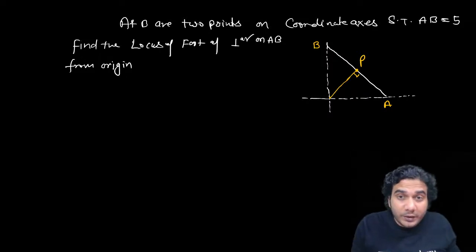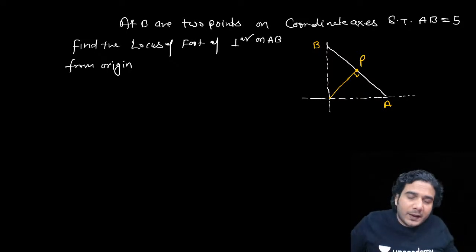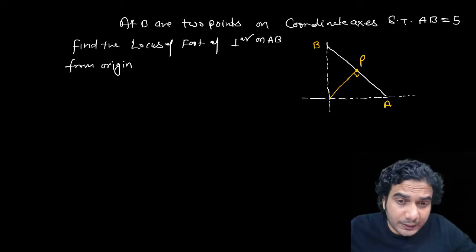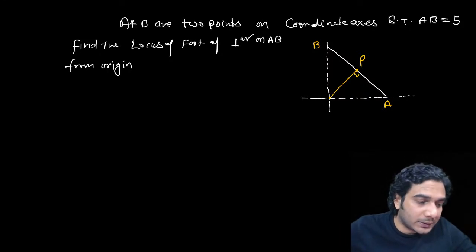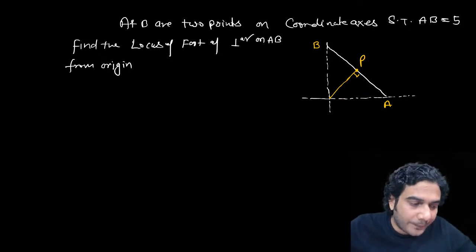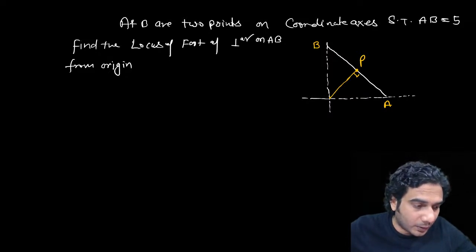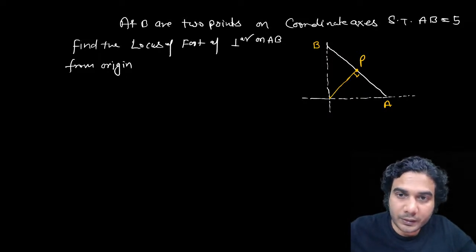And this question is going to be very important in whole coordinate geometry. Most of the times they ask the locus of the foot of the perpendicular from the origin to some or the other line. That line might be a tangent, that line might be a normal of some curve. So they ask this question: find the locus of the foot of the perpendicular from the origin upon a variable tangent of a circle or an ellipse or a hyperbola. All right. So this is going to be a very, very important question.